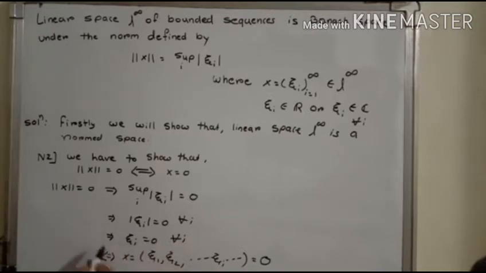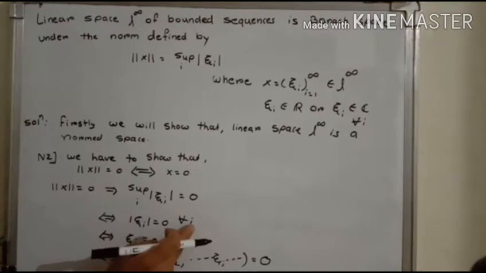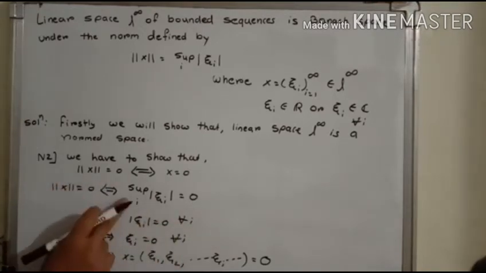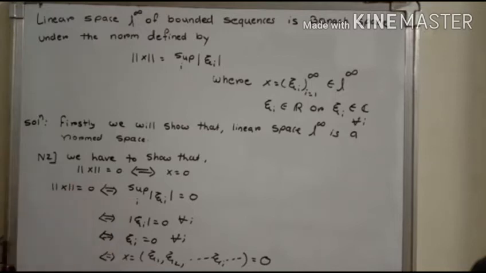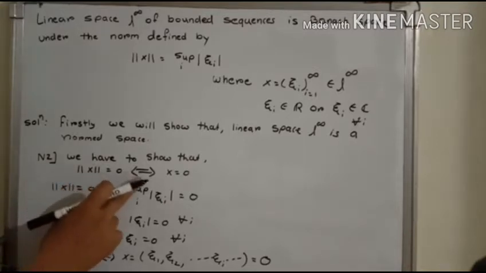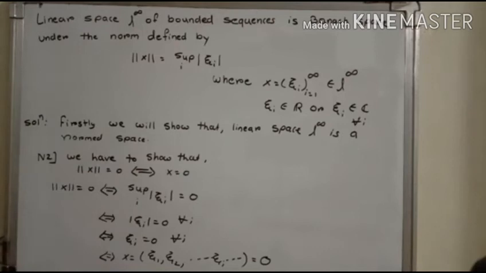As xi_i equals 0 for all i, its absolute value is also equal to 0 for each i, and since the absolute value is 0 for every i, the supremum is also equal to 0, and the supremum being 0 means the norm of x equals 0. Therefore in both cases we get that the norm of x equals 0 if and only if x equals 0, and therefore the second property of a norm is also satisfied.